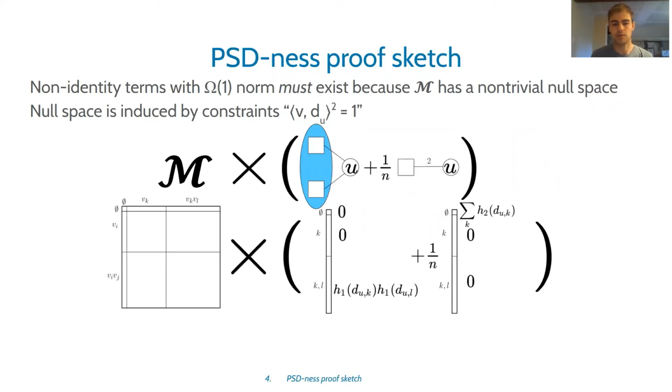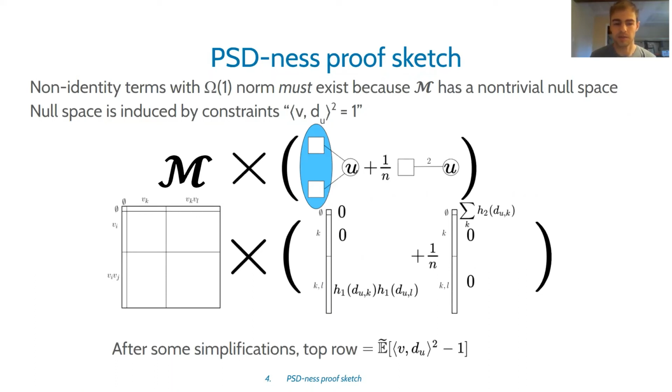And what happens if you multiply this vector with M, the moment matrix? Well, if you look at the top row and do some simplifications that aren't so bad, then the top row is actually just equal to the pseudo-expectation value of this constraint. And what that means is that this vector lies in the null space of the moment matrix if and only if the moment matrix satisfies this constraint.